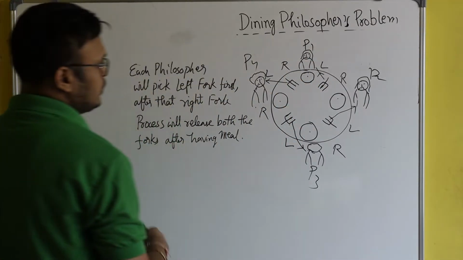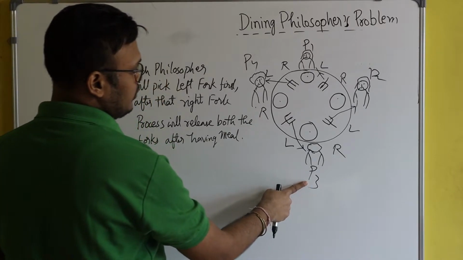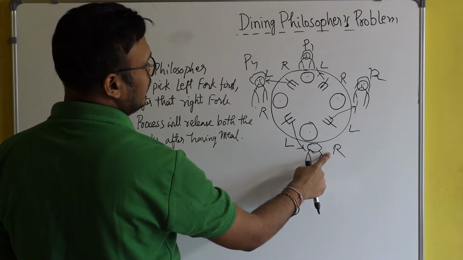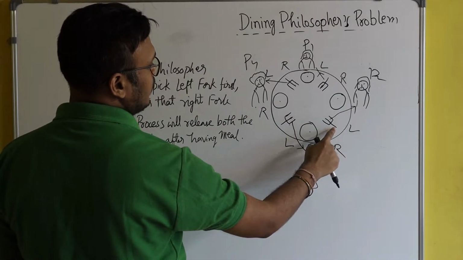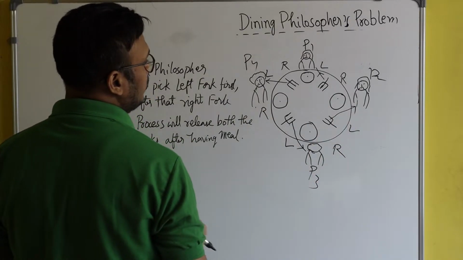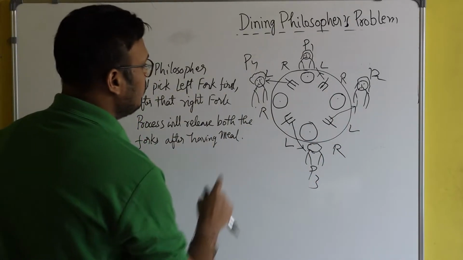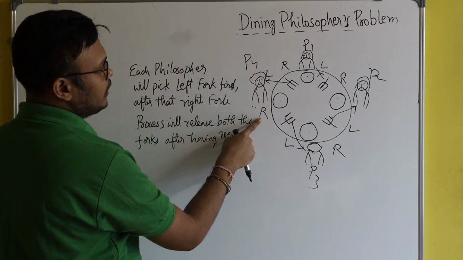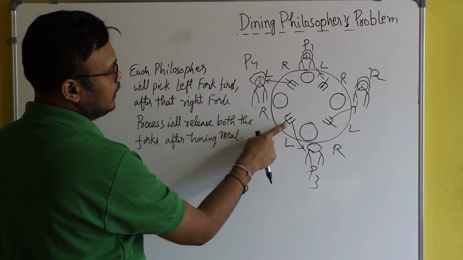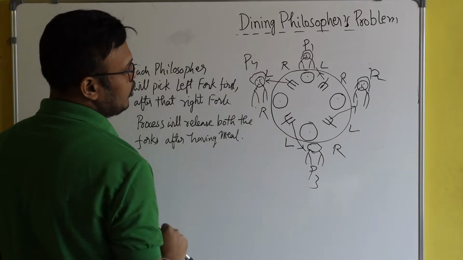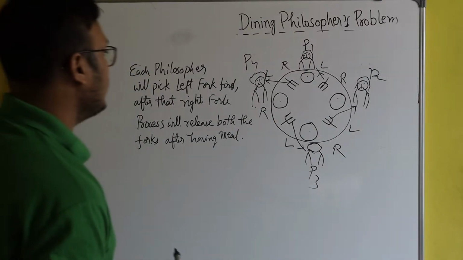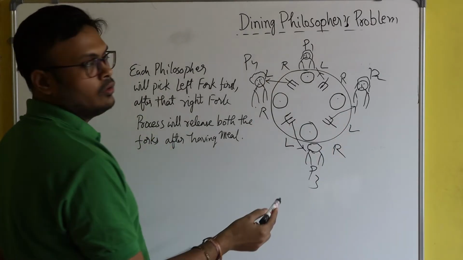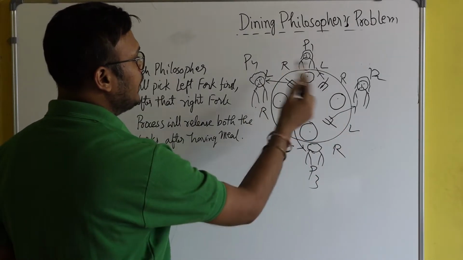Fine. And the same thing here for philosopher P3. He took the left fork, but when he tried to take the right fork, he saw that the right fork, this one, is occupied by philosopher P2. And same for P4 also. P4 took the left fork, but when he tried to occupy the right fork, he saw that the right fork is already occupied by philosopher P3. So you see here, all the philosophers are deadlocked. All the philosophers are in a deadlock position.